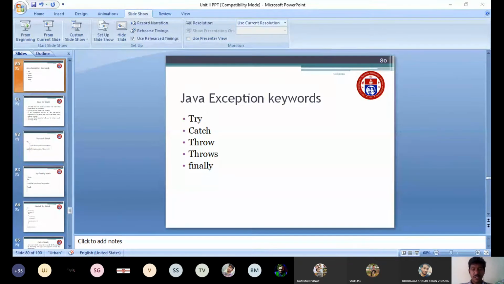So far, does anybody have any doubts? Any doubts so far? Do all of you understand what is an exception and what is exception handling? Yes, sir. Now we'll move to the keywords.